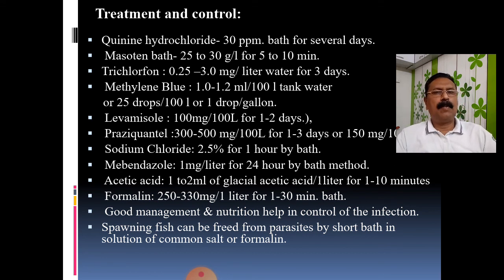So good management is useful for the control of the diseases, especially at the time of the spawning season, when there may be higher growth of such disease. So here we finish one of the important diseases, known as Dactylogyrus. The organism is Dactylogyrus. It is also called a gill fluke because it affects the gill, and the disease is known as dactylogyrosis.